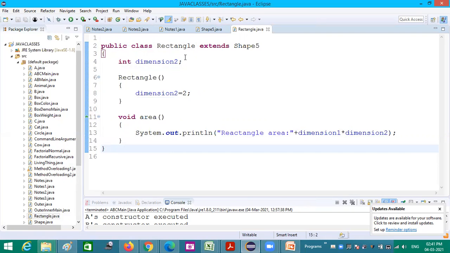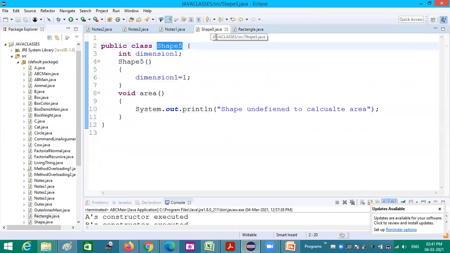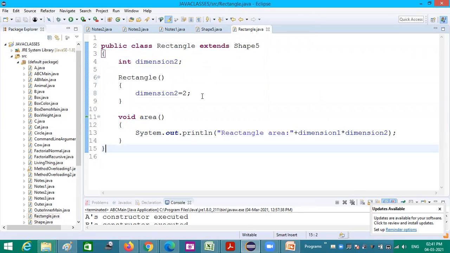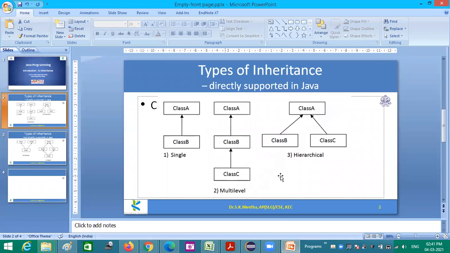What type of inheritance is it? Shape 5 is the base class. Rectangle is the subclass. One parent class, one child class. What type of inheritance is it? Now I am sharing this. Quickly refer to this.